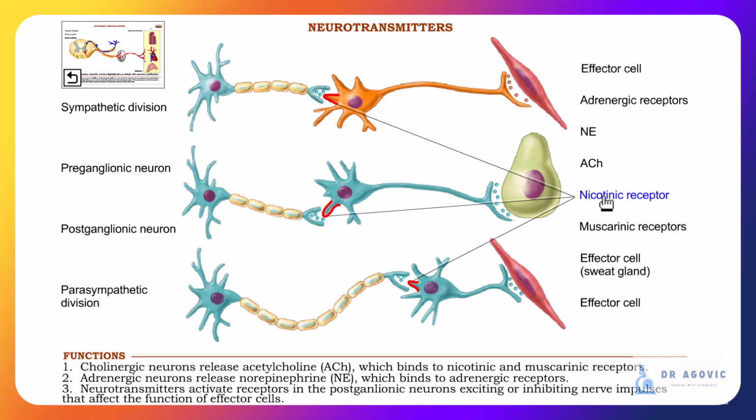These are typically found in neuromuscular junctions of the skeletal muscles, also in autonomic ganglia, both in sympathetic and parasympathetic systems, and in the central nervous system.